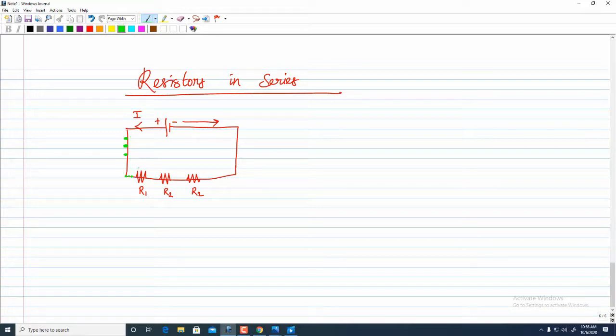Since they have only one passage, the same 3 electrons will cross over all the resistors and arrive at the other side of the circuit, and we will get the same current. If I represent the current here by the 3 green dots, the same current is flowing here also, and on this side also I get all the 3 dots. So one thing is very clear here: in resistors connected in series, I is always constant.